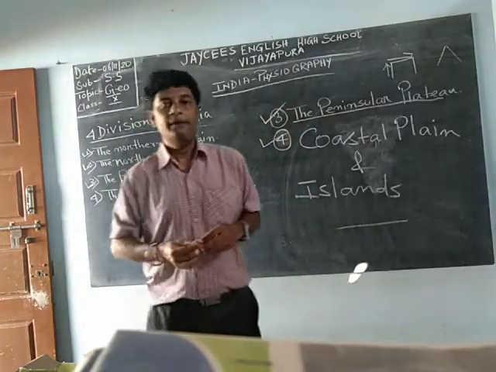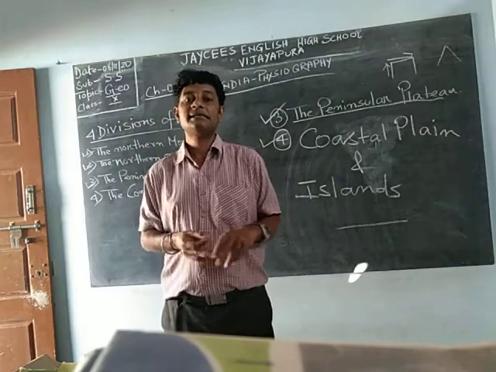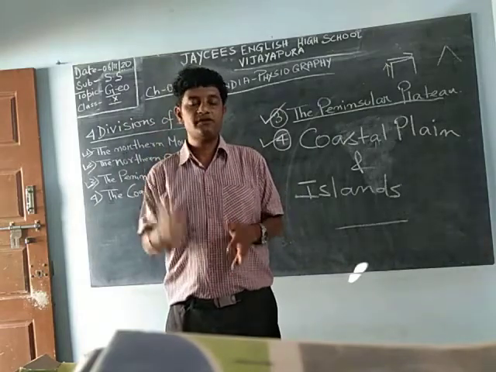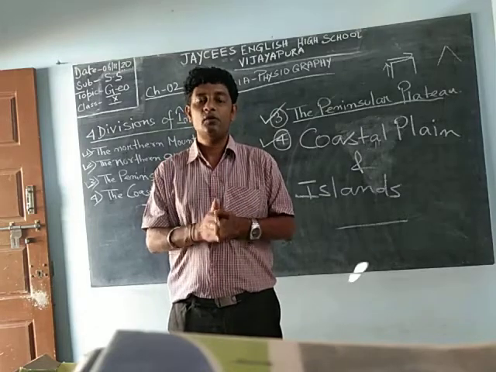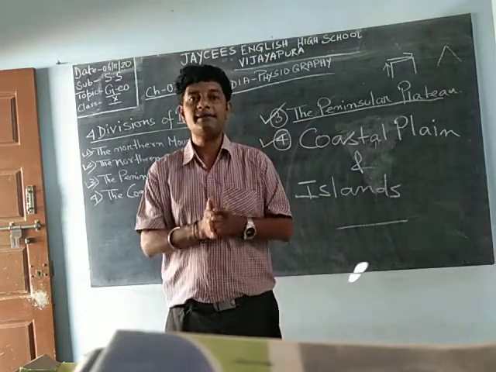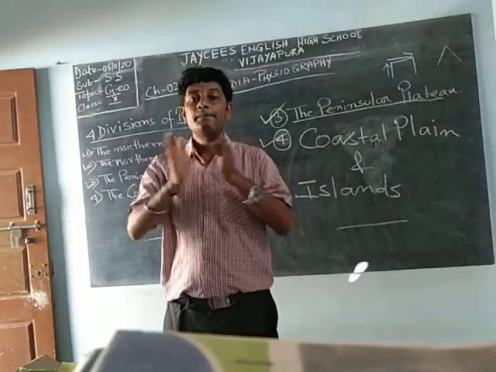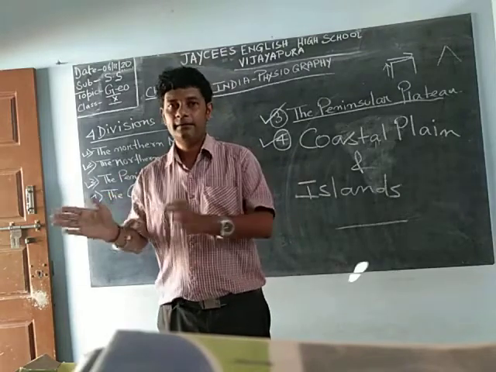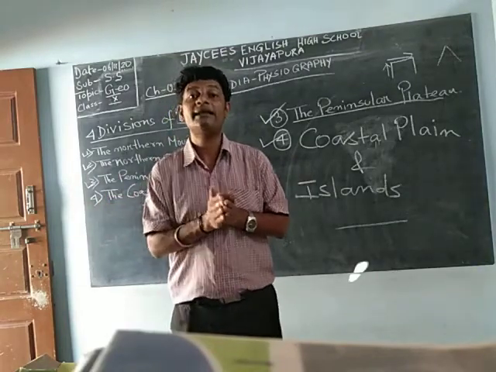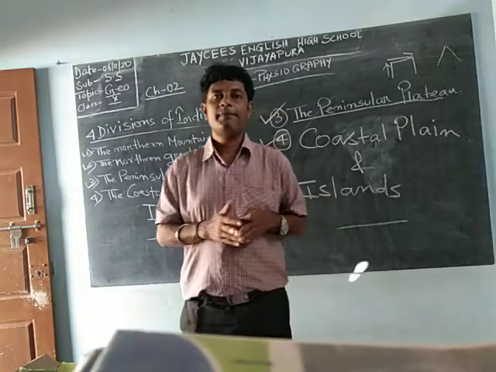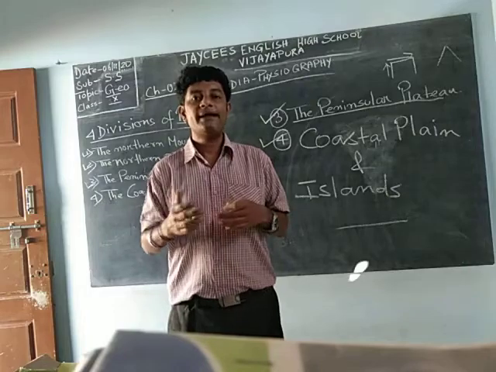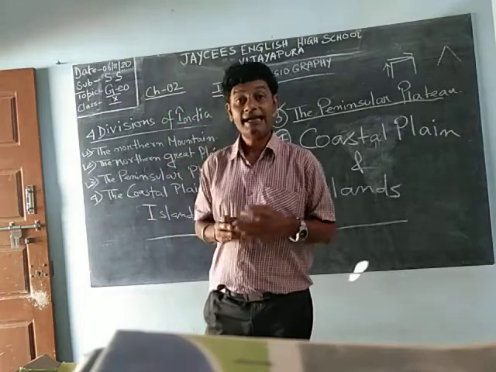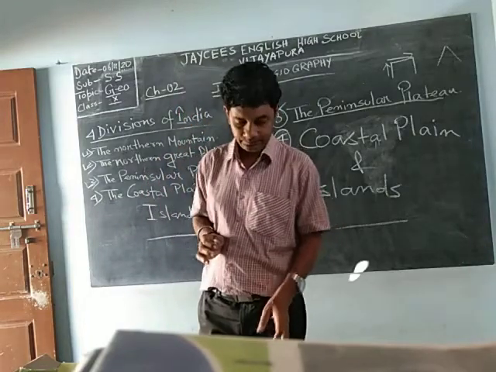Coastal, I have discussed previously, means the place which is coast. What is a coast? Coast is that place where the sea meets the land, that junction point where we get beaches. People go to various beaches to spend their holidays. That is the coastal area.